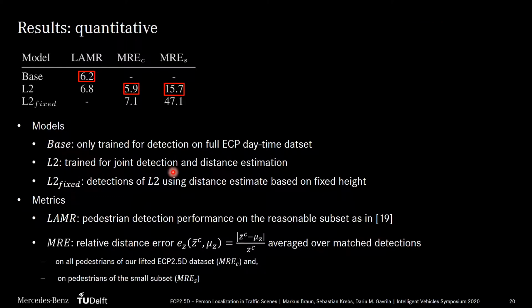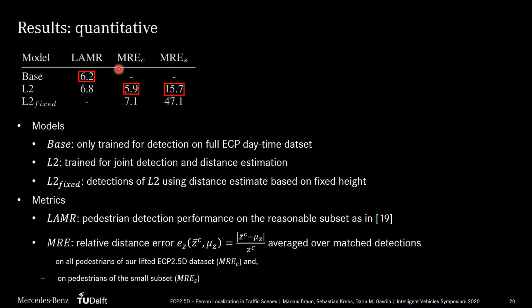In this table you can see the quantitative results of our baseline experiments for the pedestrian class. For 2D detection evaluation we used the log average miss rate on the reasonable subset as in the original EuroCity Persons publication. Our extended YOLO method, CoinDAL2, performs slightly worse than the base model only trained for detection. The detection task does not profit from the additional distance estimation task in our experiments. For distance evaluation we used the relative distance error averaged over matched detections. This mean relative error on all uplifted pedestrians of ECP2.5D is 5.9 percentage points.